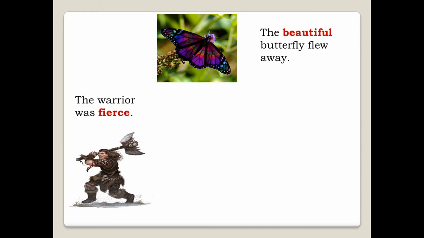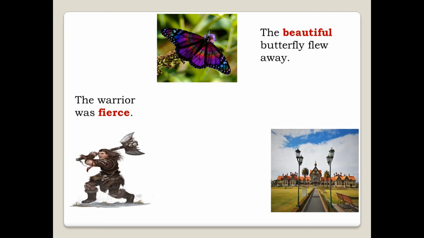What are we saying here? That the warrior was not just brave, but he was extremely ferocious, aggressive. So we are specifying his qualities. We are adding meaning to his qualities. Okay. Next we have the house is huge. So this house is not just small or not just big, but we are adding the word huge, which specifies that the size of the house is very big.